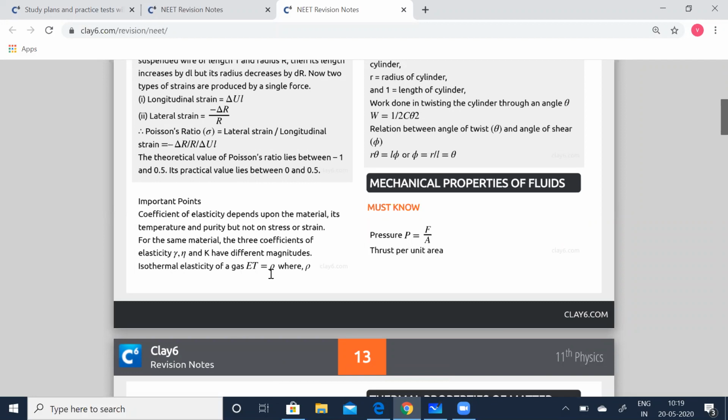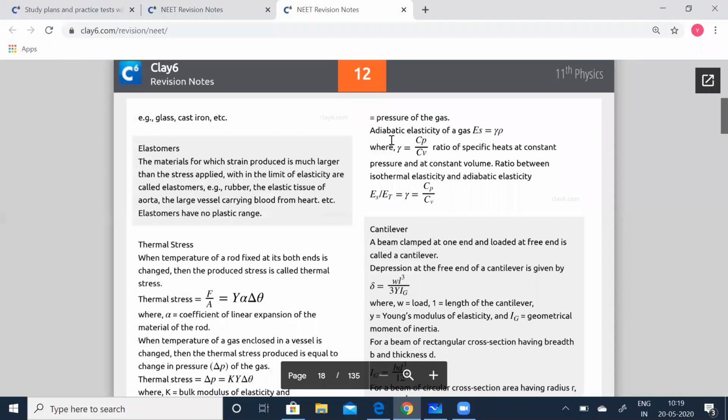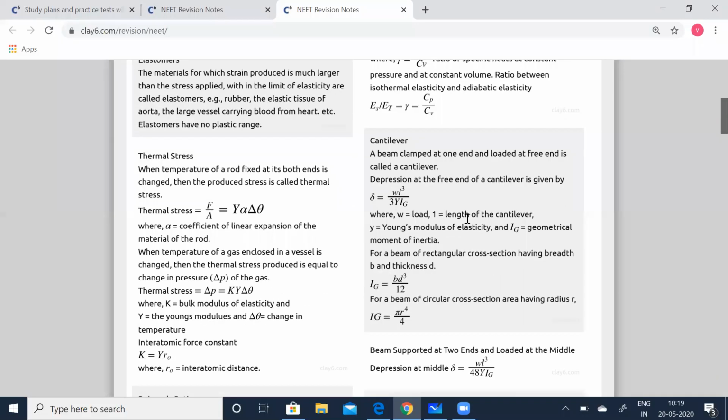Isothermal elasticity of a gas, E_T, is equal to rho, where rho is the pressure of the gas. Adiabatic elasticity of the gas, E_S, is equal to gamma rho. Where you know gamma is equal to Cp by Cv, that is a ratio of specific heat at constant pressure and at constant volume. Ratio between adiabatic elasticity and isothermal elasticity, E_S by E_T, is equal to gamma, which is equal to Cp by Cv. We'll be learning more about these ratios in the kinetic theory of gases in the coming chapters.